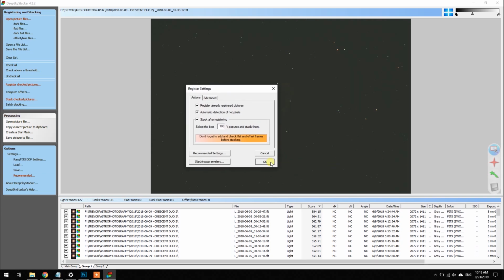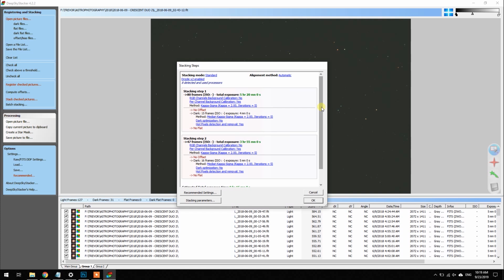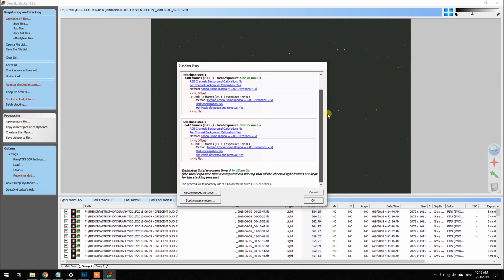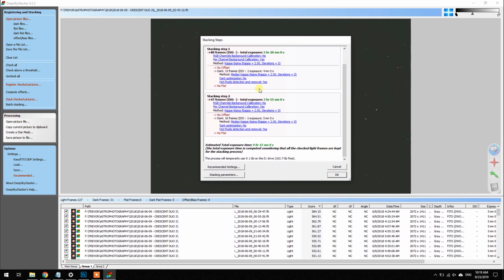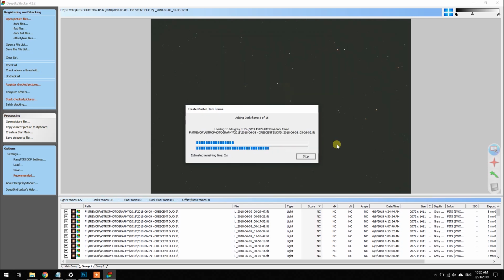And now we are just registering the pictures. So this just gives us a breakdown of the stacking steps, including the total estimated exposure time, 9 hours. Holy smokes, that is a lot of data. I don't usually get that much. I must have had some clear nights last year. So I'll register these first, and then when this is finished, I'm going to come back in again and show you what's next.